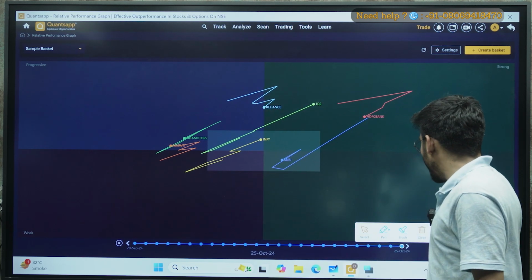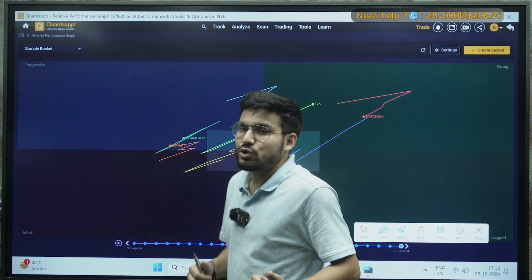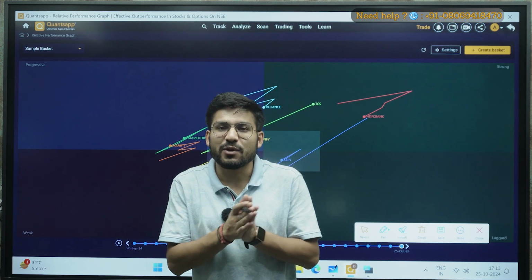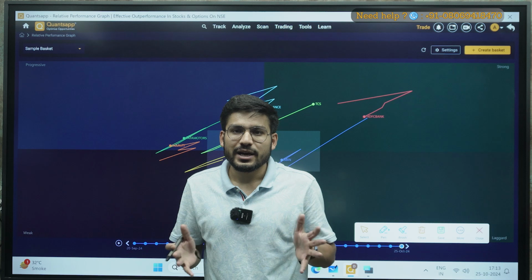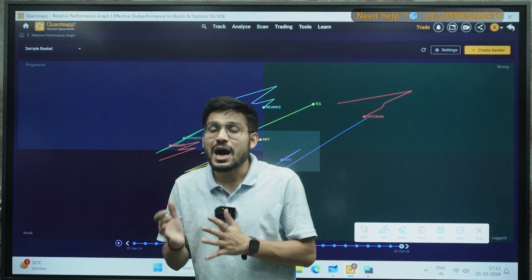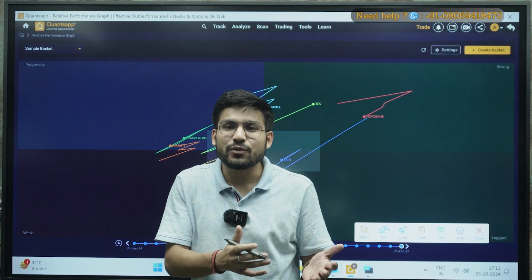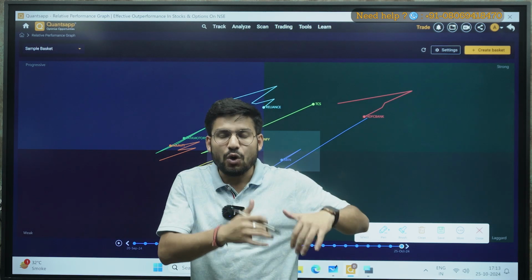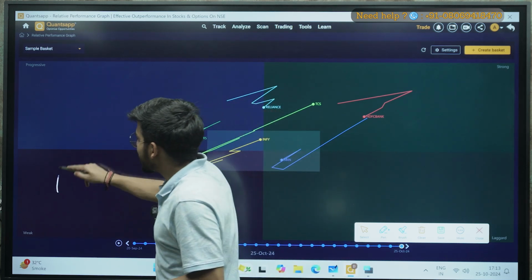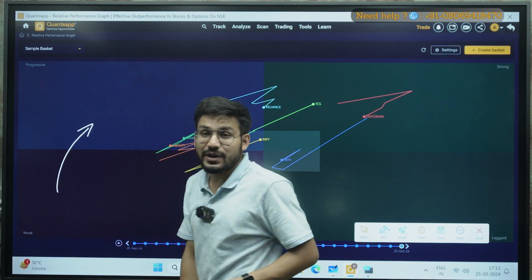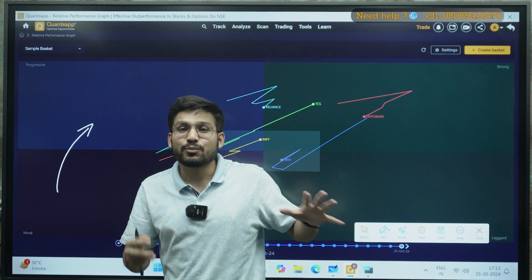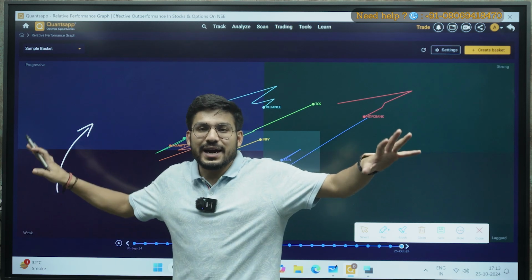Okay, so how will we analyze the stock here? Whenever we want to enter a stock, what we want is that the stock should be performing or outperforming Nifty, right? If it is a Nifty stock, or if it is a Bank Nifty stock, I want that stock to be outperforming Bank Nifty. So at any point of time, if my Bank Nifty falls, it will remain in profit, right? So what I want is that stock to cross from weak to progressive, right? If it crosses weak to progressive, it means now my stock is outperforming the benchmark. Okay, so I can make an entry in that stock.